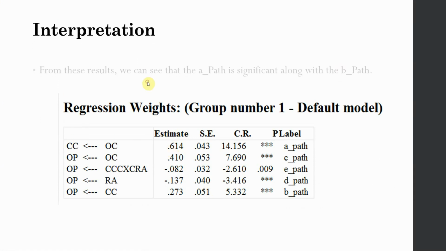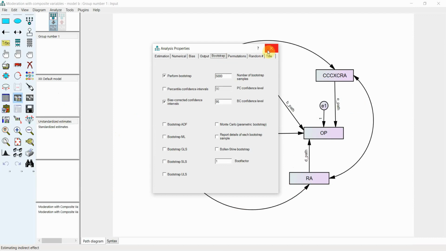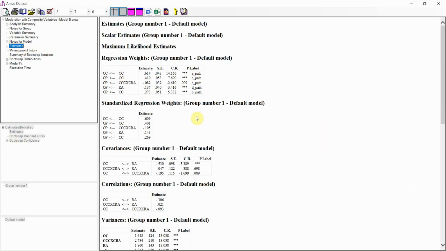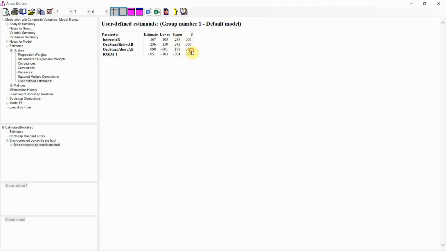Now here are our results. Once you run it, these are the results that we are getting. How do we get these results? Let me close this and let me run it again. Let me close this one as well. Calculate estimates, and here is your output. The first thing that you see is your estimates, and I've got everything in the PowerPoint slides. Estimates, scalars, user-defined estimates, and these are your effects, and these are the significance values, lower bound, upper bound confidence interval with the p-values. Now all of them are significant except for this one, which you can say is significant because it's only very slightly over 0.05.